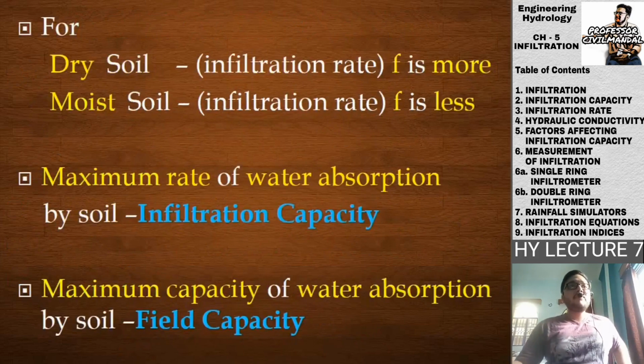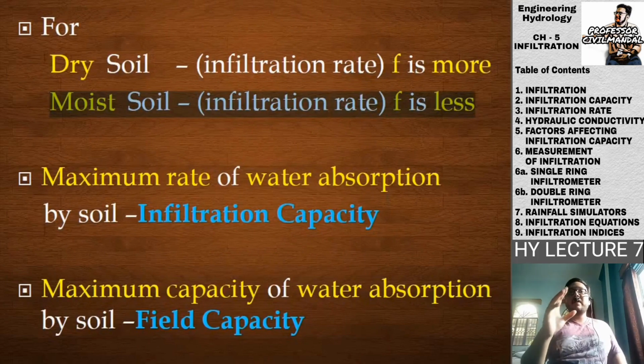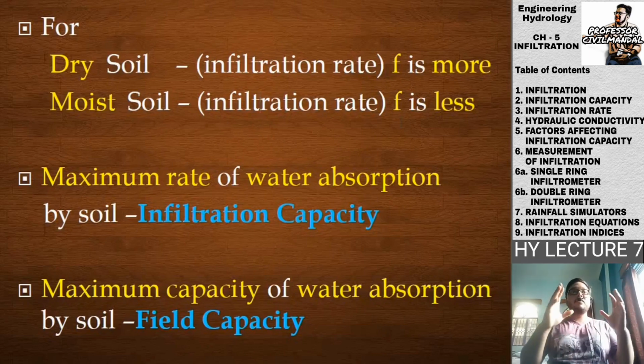Now to discuss it further, for dry soil the infiltration rate F is more. For moist soil, the infiltration rate F is less. Any guesses? Try to pause the video and think about why it is happening that for dry soil the infiltration rate is more, and for moist soil the infiltration rate is less. Please pause the video and think about this. Now I hope you have given some thought to why dry soil has a higher rate of infiltration and moist soil has a lower rate.